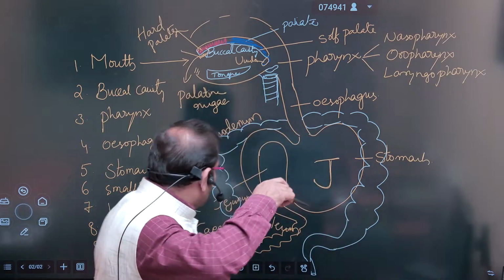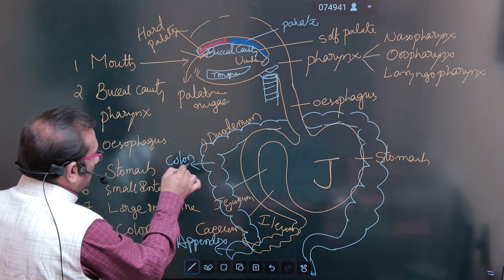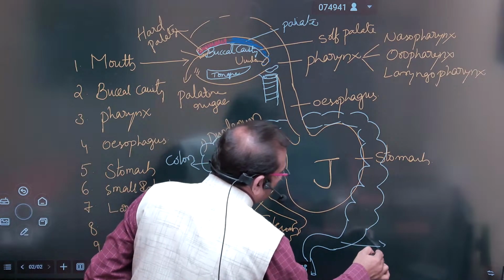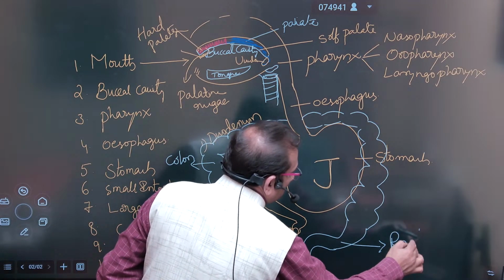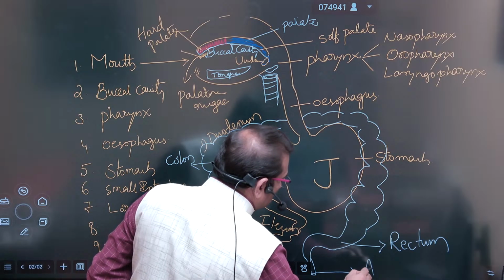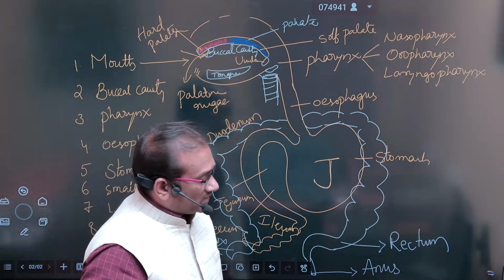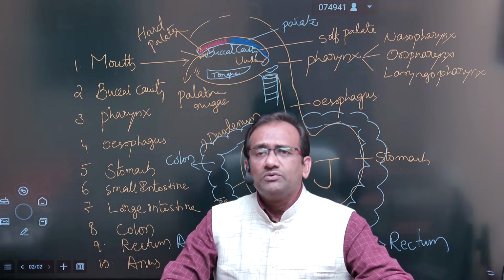This is the colon. This is rectum. And last part, this is anus. So these are the parts present in the human digestive system.